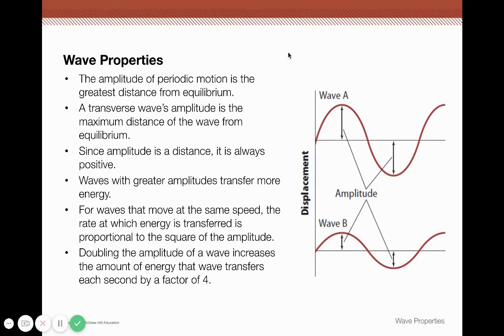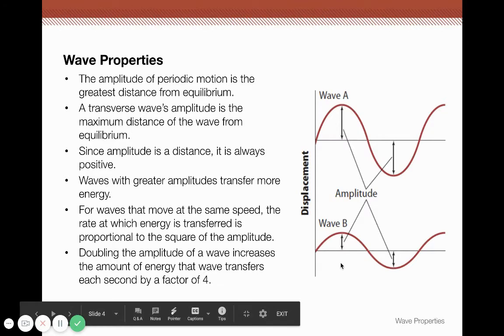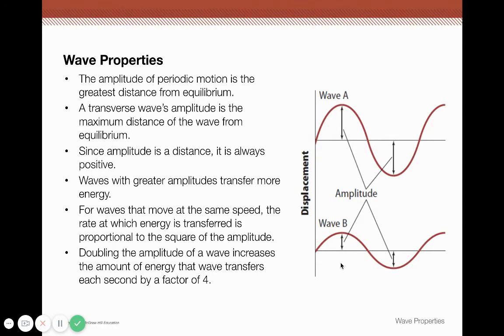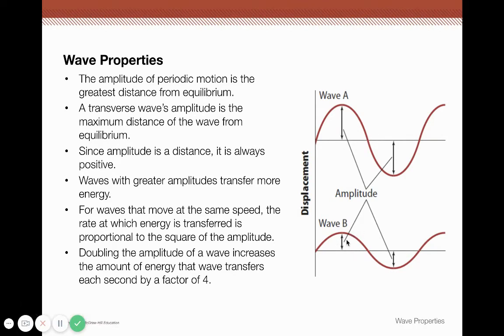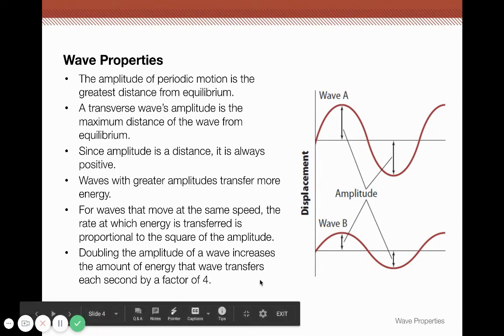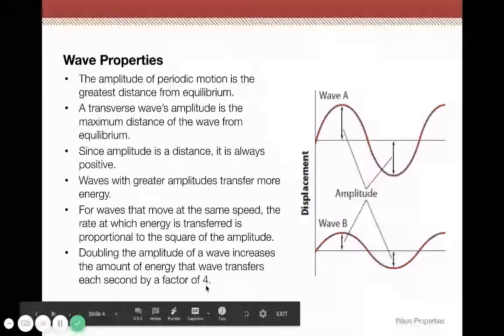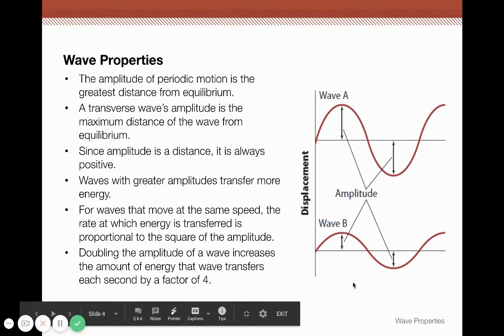Waves with greater amplitudes transfer more energy. So this one has a greater amplitude versus wave B, which is smaller. So for waves that move at the same speed, the rate at which energy is transferred is proportional to the square of the amplitude. So we're going to assume these waves are at the same speed. This one is double the amplitude of this one. So it would be transferring energy by a factor of 4. Okay, 2 squared.